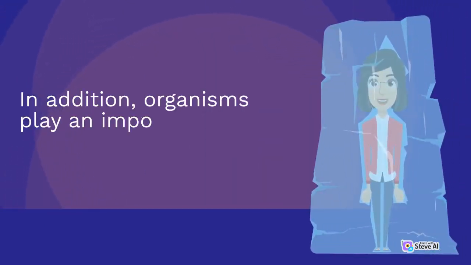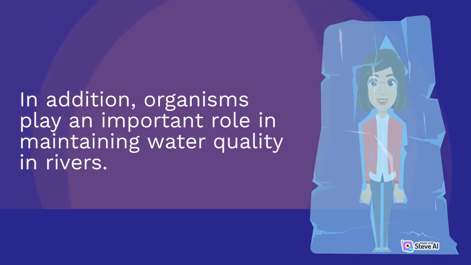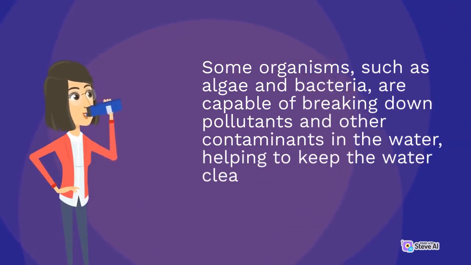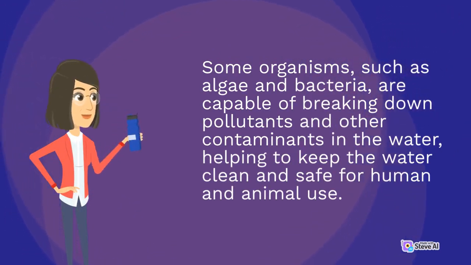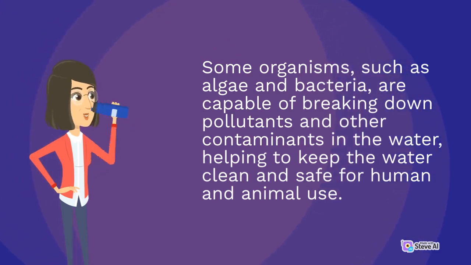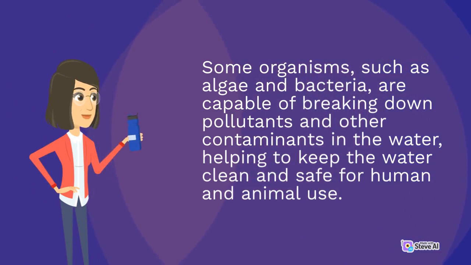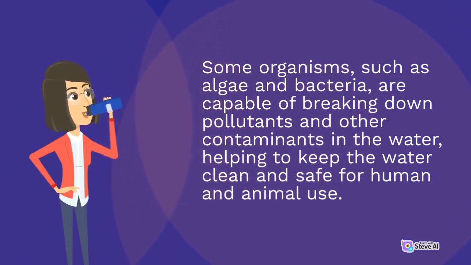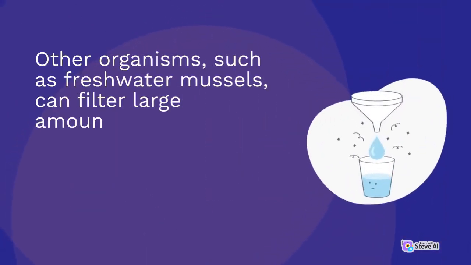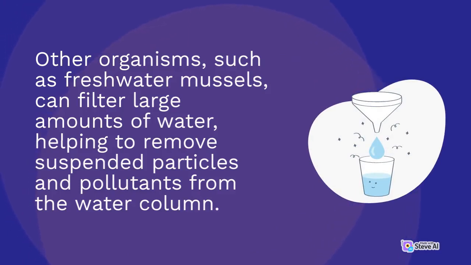In addition, organisms play an important role in maintaining water quality in rivers. Some organisms, such as algae and bacteria, are capable of breaking down pollutants and other contaminants in the water, helping to keep the water clean and safe for human and animal use. Other organisms, such as freshwater mussels, can filter large amounts of water, helping to remove suspended particles and pollutants from the water column.